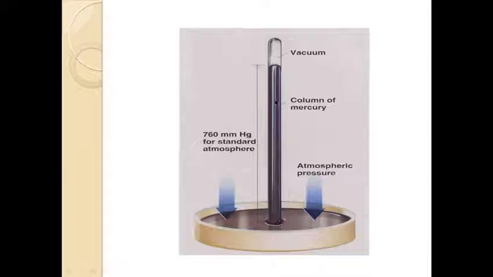this mercury creates a pressure equal to the atmosphere. The length of this mercury column at sea level is normally 760 millimeters of mercury, or you can say 76 centimeters of mercury. So 1 atmospheric pressure is actually equal to the pressure exerted by 760 millimeters of mercury.